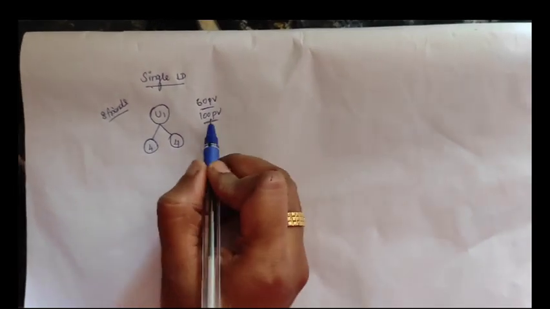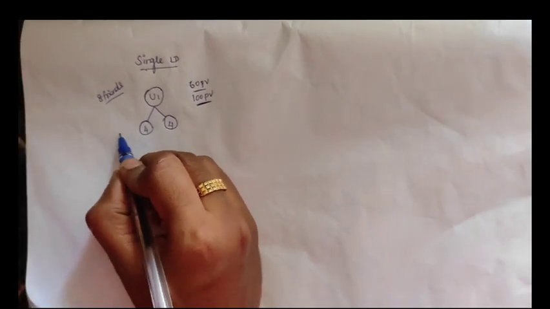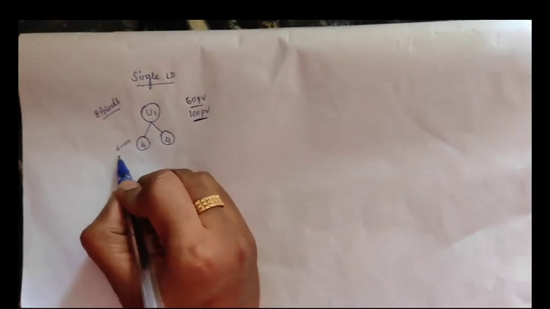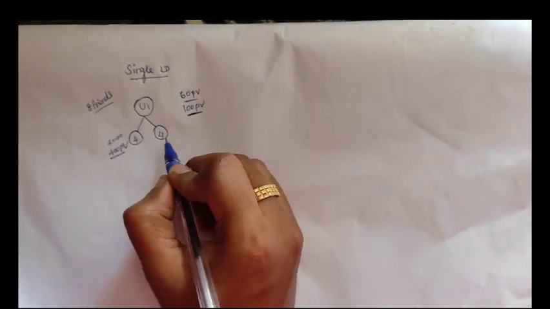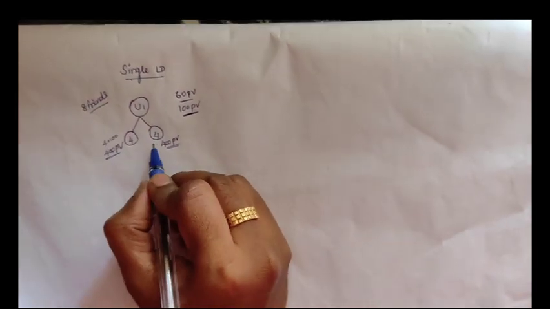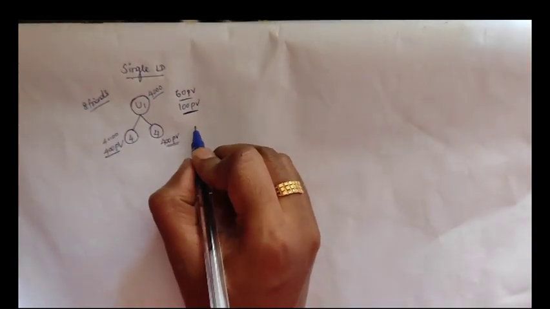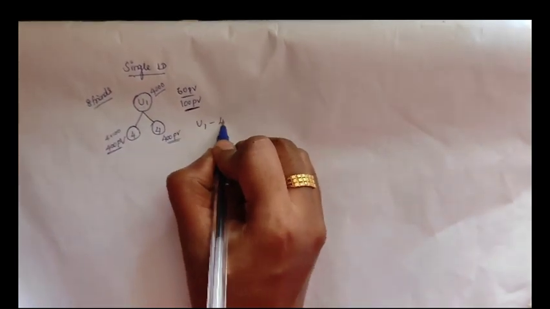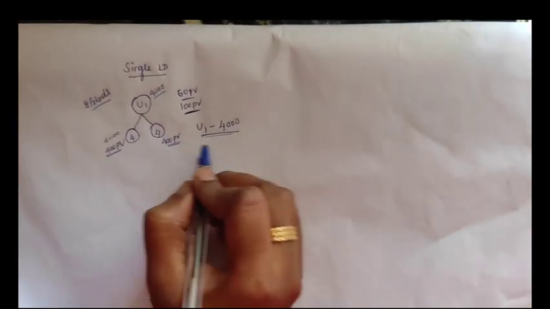For example, say your friend is choosing a 100 PV package, and the 4 of your friends are also choosing 100 PV packages, okay? So on your left side, there will be a total of 400 PV done, right? And the same on your right side also. So for the first ID U1, you will get an income of 4,000 rupees for that week. This is the single ID plan. So you are referring 8 friends and you are getting an income of 4,000 for a single ID.